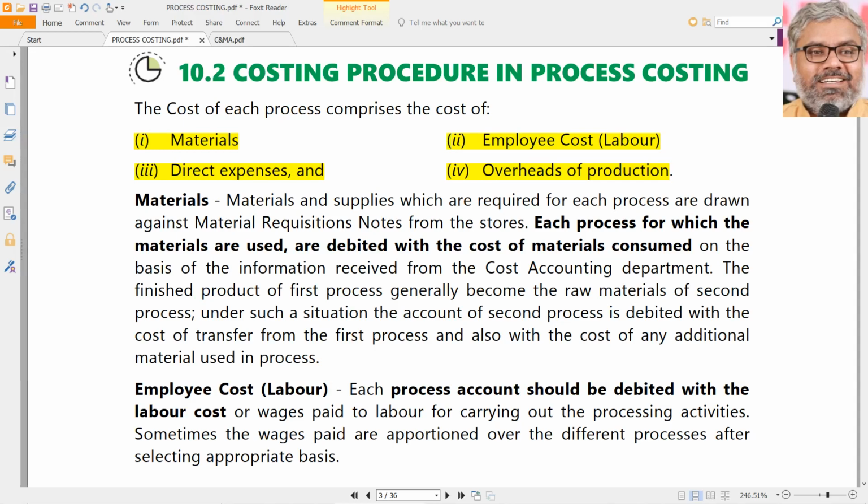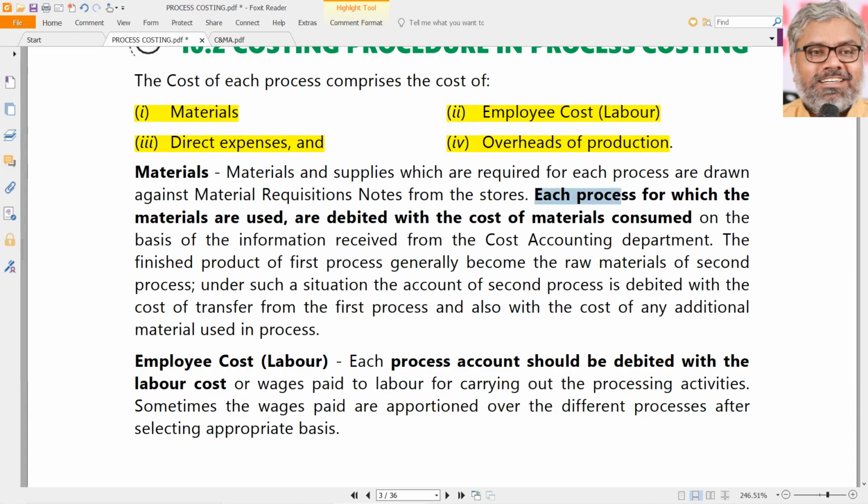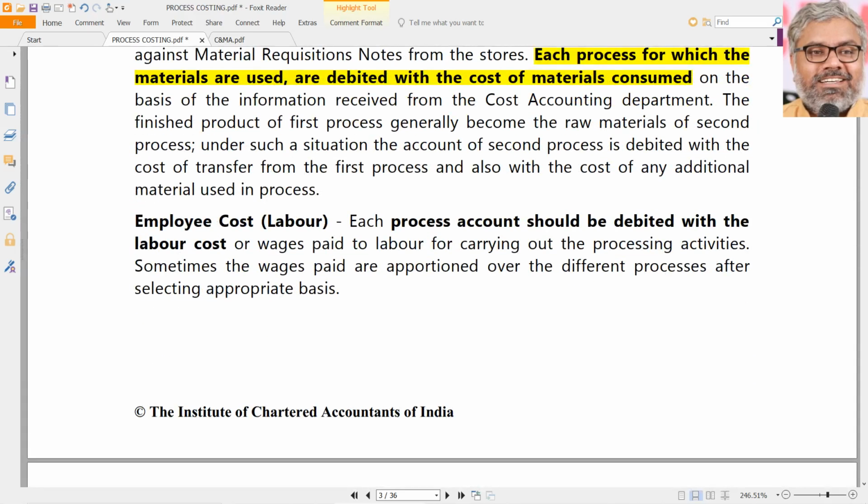So naturally the production overheads will also have to be charged to each of the processes according to any appropriate basis. We don't need to separately worry about materials, labor and all. Why? Because that has to be given in the question. Naturally, whatever the materials are used in which process, they will be debited to that process account because that is a cost. That's it. Labor cost, of course, it will be also debited with labor cost.